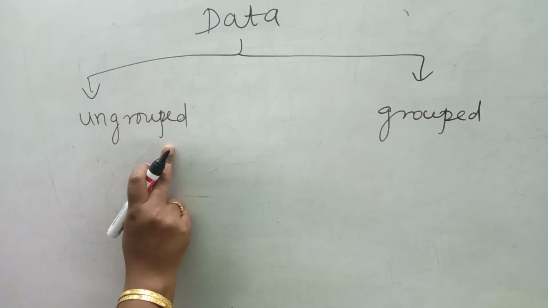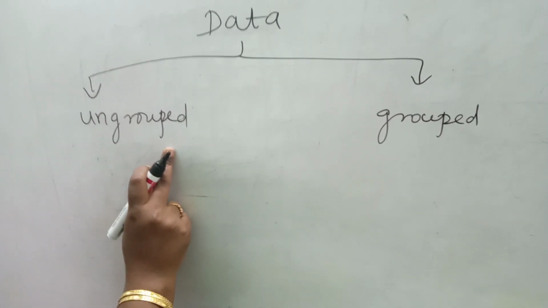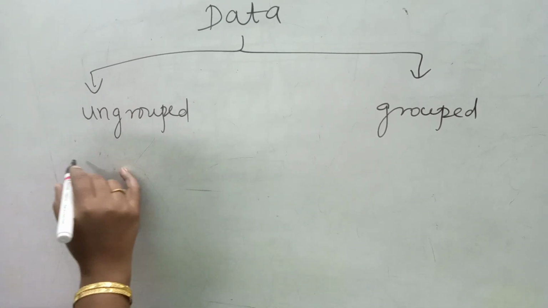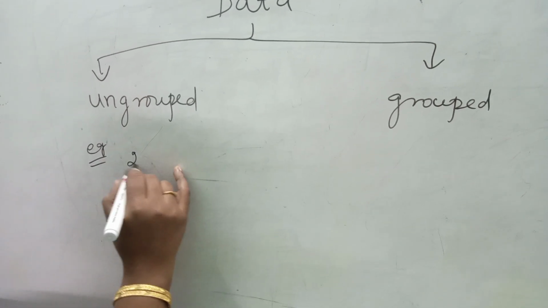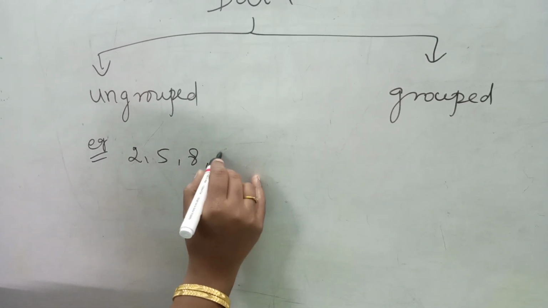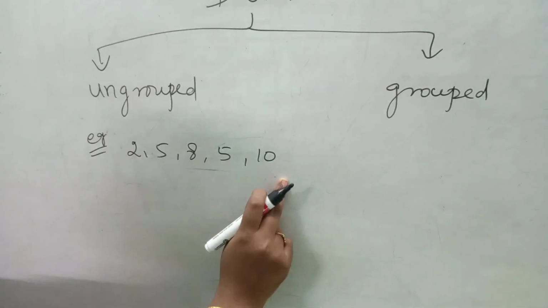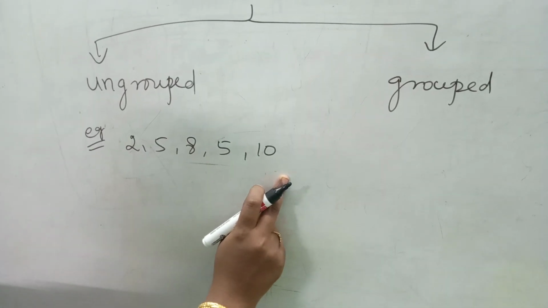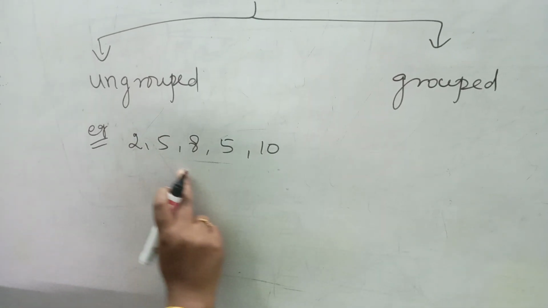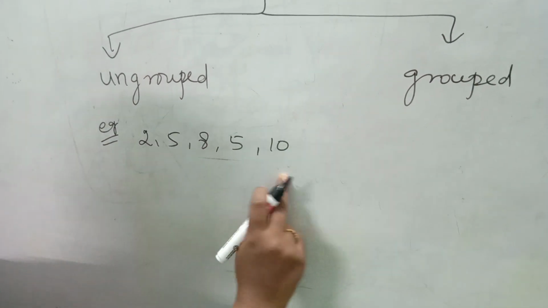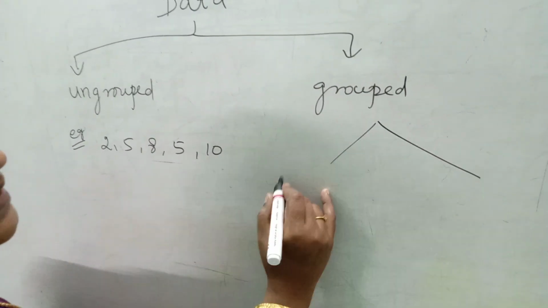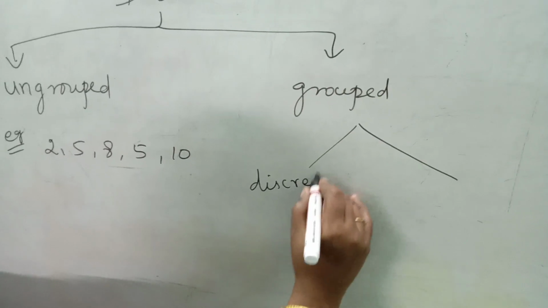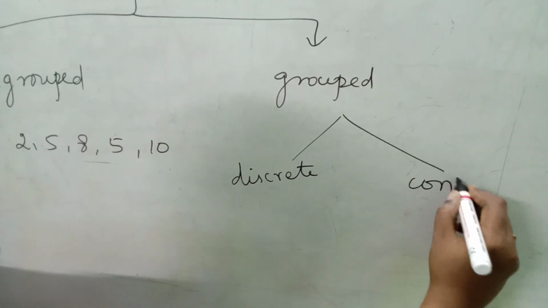Ungrouped data is otherwise known as individual series or raw data. Example for ungrouped data is, this is called individual ungrouped data or individual data or raw data. Here the numbers are separated by comma. Grouped data is of two types. One is discrete, another one is continuous.